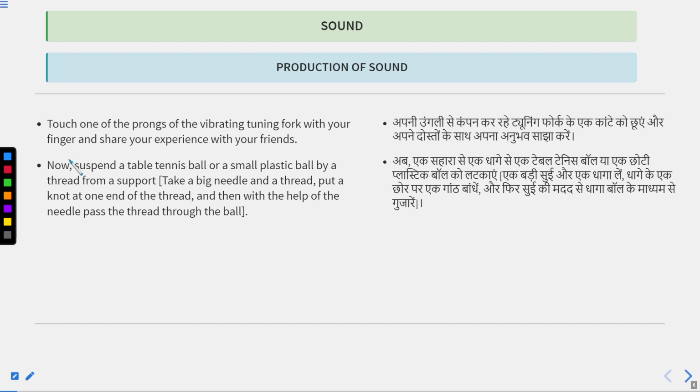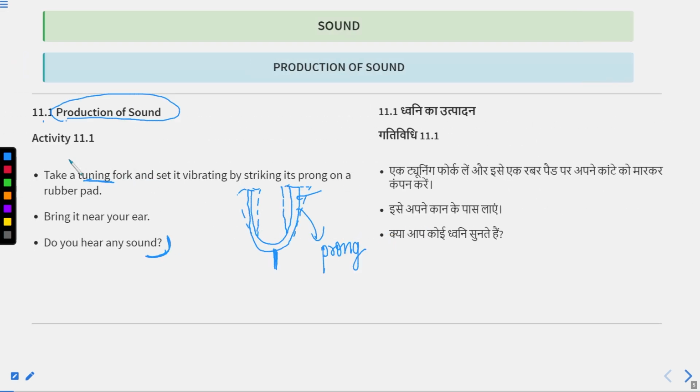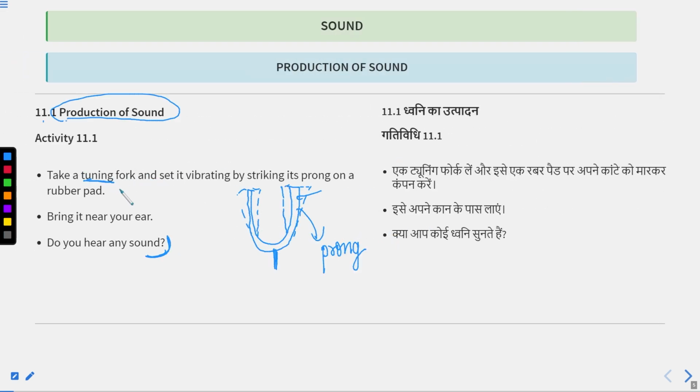What will be your answer? You have a tuning fork and you set it vibrating by striking one of the prongs on a rubber pad. Will you be able to hear any sound? When you do this activity, the answer will be yes. You will be able to hear a sound coming from this tuning fork.